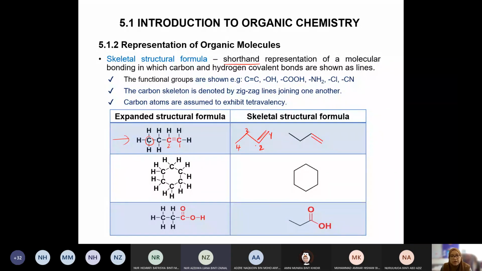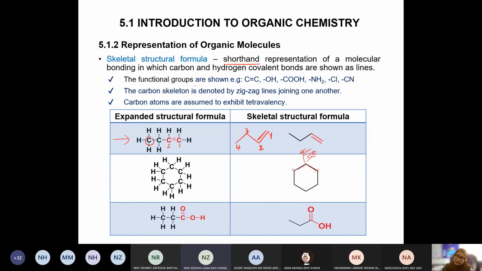Alright, so this is how it looks. This is the expanded version of the cyclic. See how terrible it is? It takes a lot of time to place hydrogen, carbon and whatnot. But if we use skeletal, it is understood like this. This is C, this is C, these are all C. And this C already has two bonds, so another 2 will be for hydrogen. But like I said, skeletal will not show the hydrogen. Oh, here the functional group is shown.